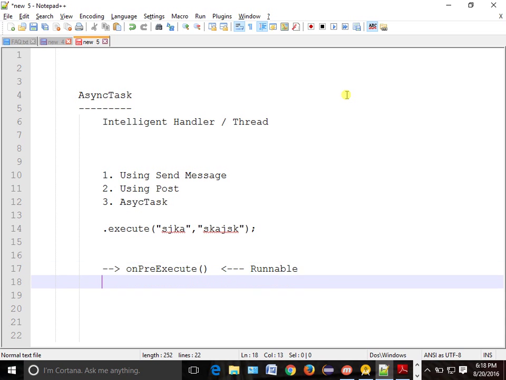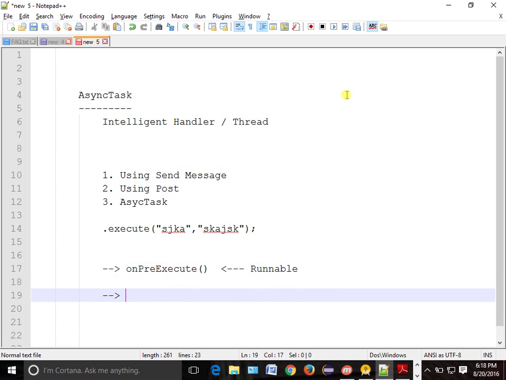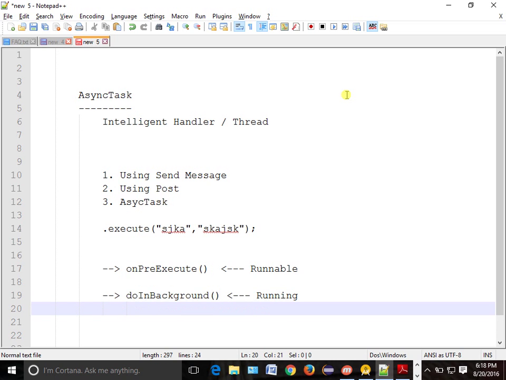From onPreExecute, it will go to doInBackground. doInBackground is nothing but the running state. This is where we do all the expensive tasks.